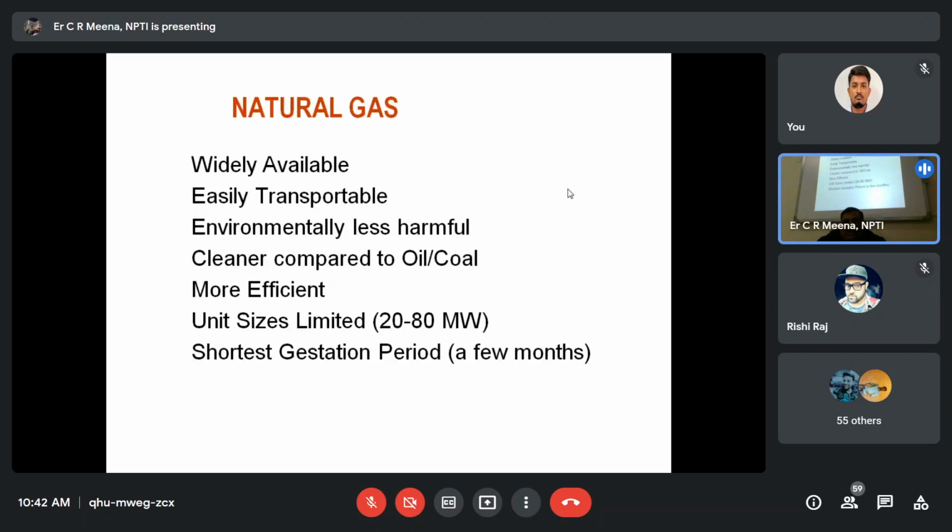Now natural gas. Natural gas is widely available worldwide and easily transportable through pipeline. ONGC is handling this pipeline with natural gas. Environmentally less harmful, this is not polluting the environment. Cleaner compared to oil or coal, comparatively clean, providing the power. It is more efficient. Unit size is limited, 20 to 80 megawatt. And shortest gestation period, a few months only.